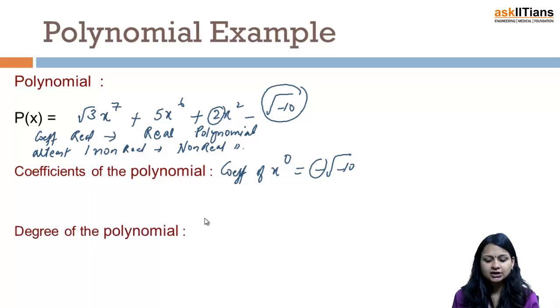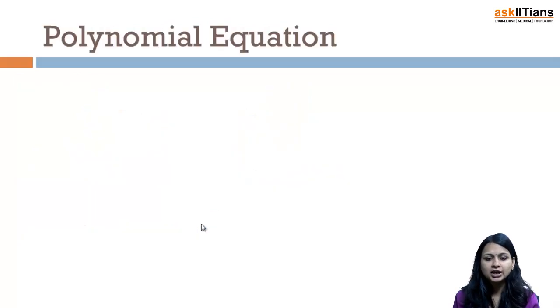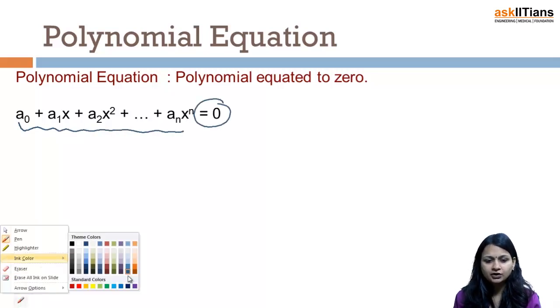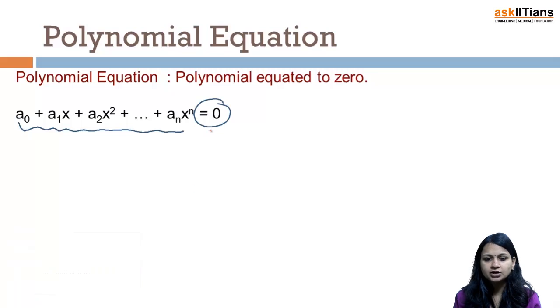Okay, what is the degree of the polynomial? Now the degree of the polynomial is the highest power. So you can see the highest power is 7. So over here degree would be 7. These are some very basic things, but yes, we should be aware. Now let us see when my polynomial becomes a polynomial equation. So it's quite simple. This is an expression, a polynomial expression, and when we have equated it to 0, it becomes a polynomial equation.